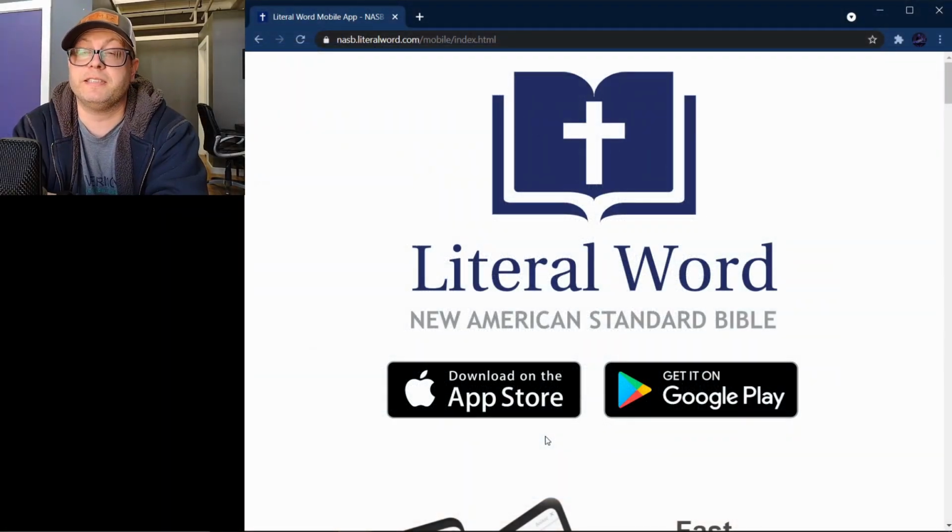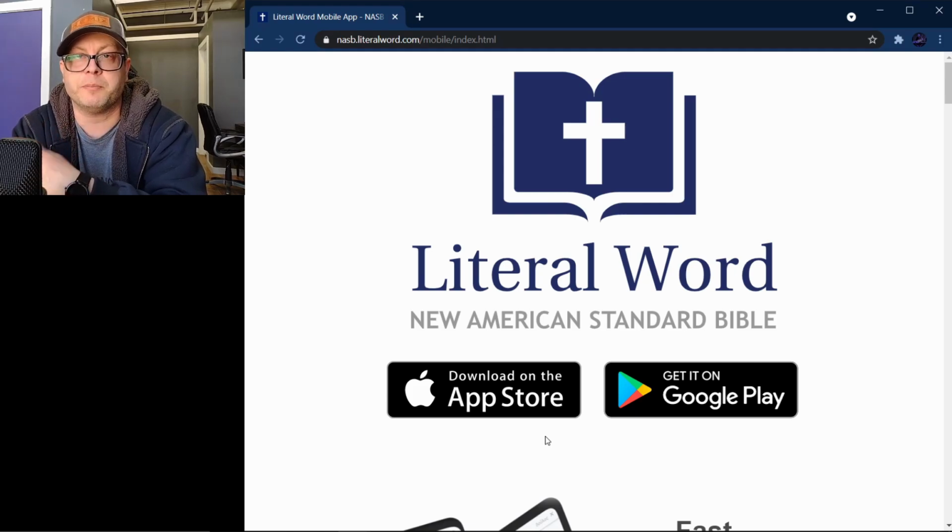So as you can see, this is just a tremendous tool. I love it. We have so many wonderful tools at our disposal today, but the fact that this is free and it's just so usable, easy to use, and very streamlined. It's not distracting with a bunch of extra things. It's really just the Bible, helping you to study the Bible, dig into the Word. I highly recommend the Literal Word app.